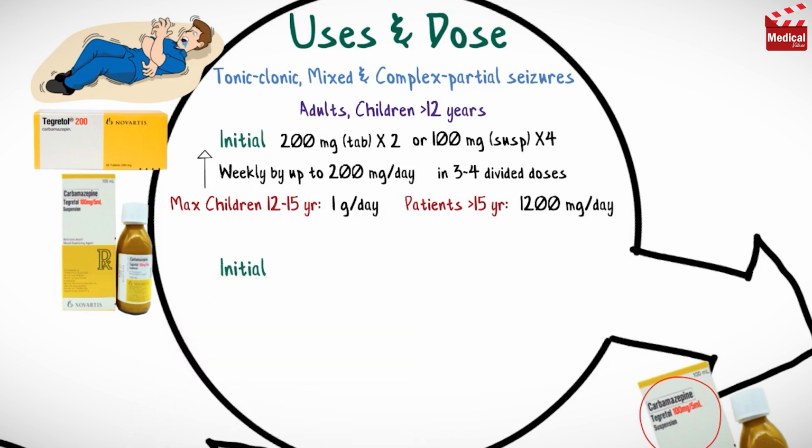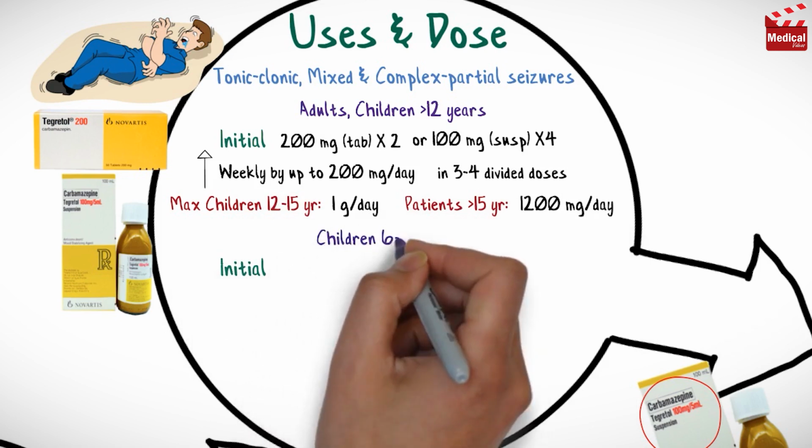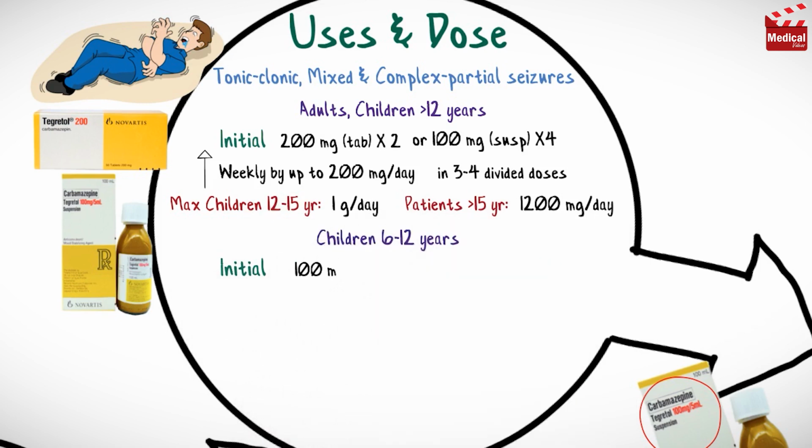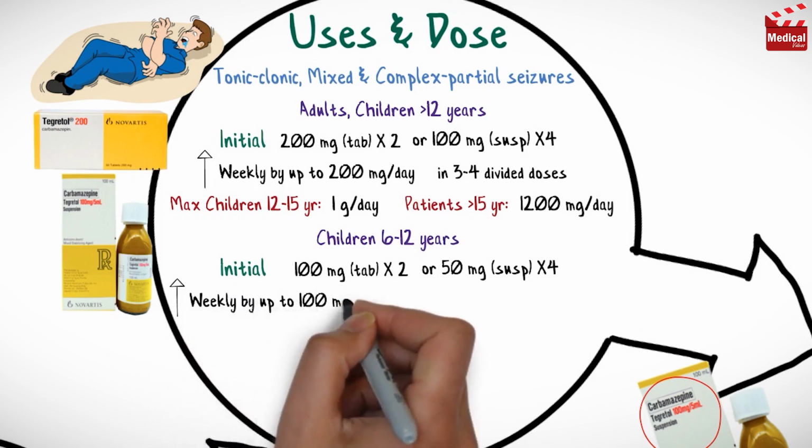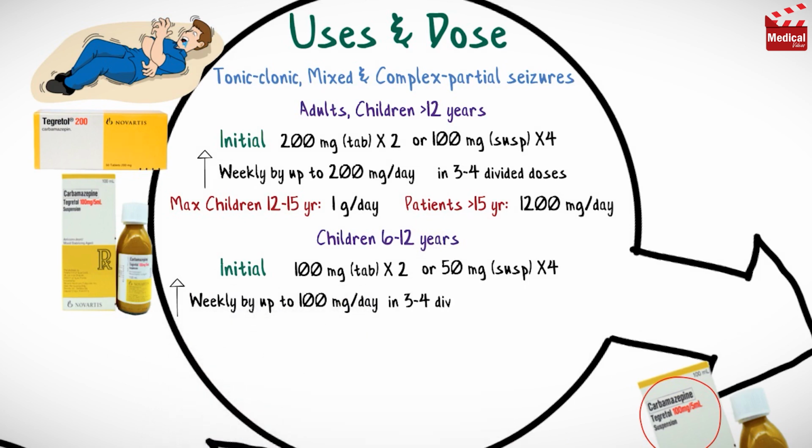And the usual initial dose for children from 6 to 12 years, is 100 mg tablets twice a day, or 50 mg suspension 4 times a day. That can be increased weekly by 100 mg per day, in 3 or 4 divided doses to reach the minimum effective dose. And the maximum dose is 1 gram per day.